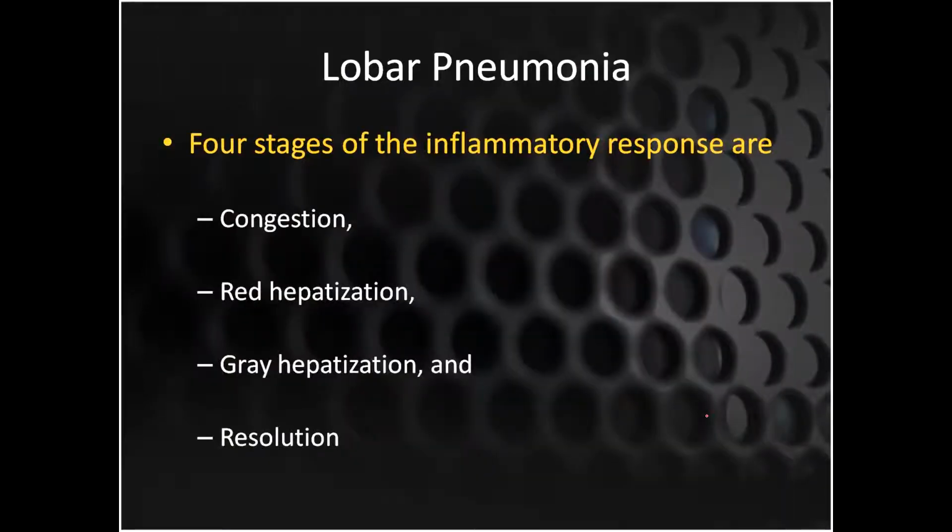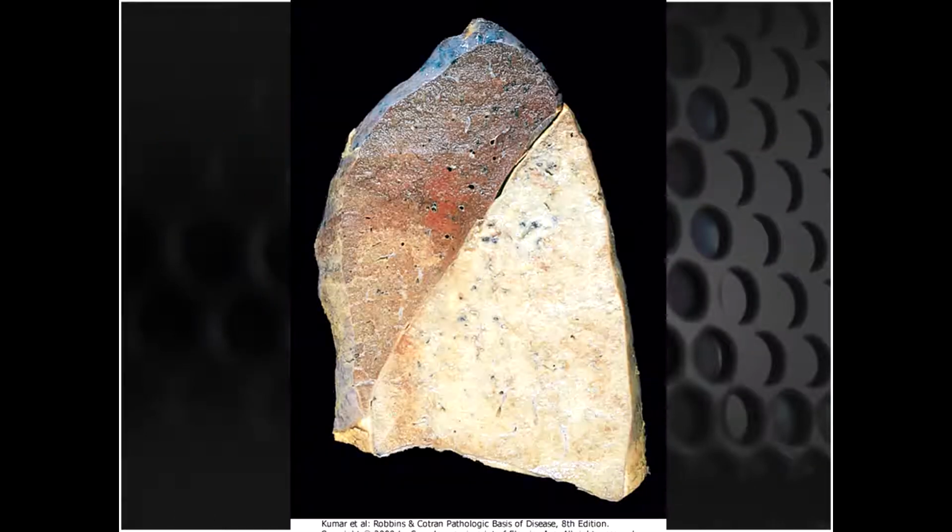Then your third most important question and your assignment for today is that you have to tell me about the four stages of pneumonias. The four stages of pneumonias, whether they are lobar pneumonia or bronchopneumonias, are congestion, red hepatization, gray hepatization and resolution. We are going to talk about each one by one. Here you can see that the whole of your lung has been affected.